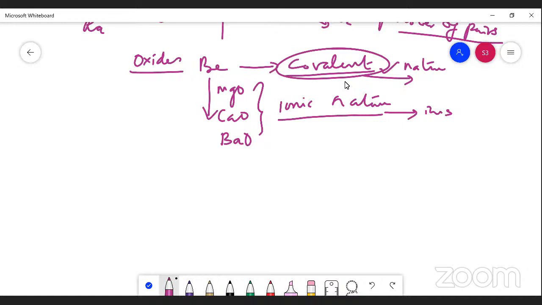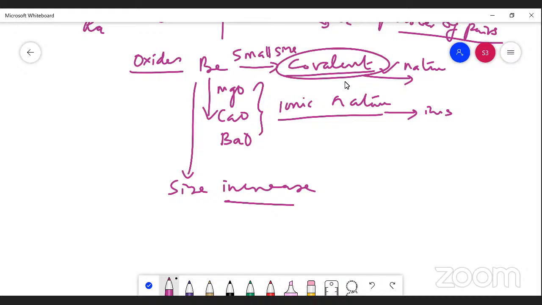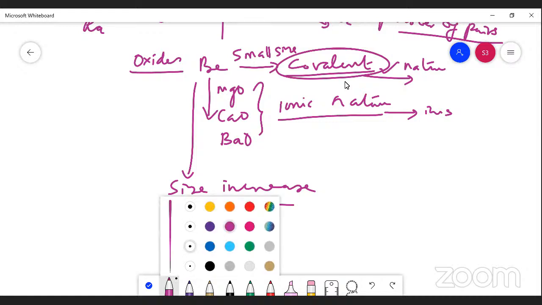Such a character we can see in the case of beryllium due to its small size. What is the reason for the covalent character of beryllium? It is due to its small size. While moving down the group, the size increases. That is the point you should understand now. Next, we are going to study the next point.